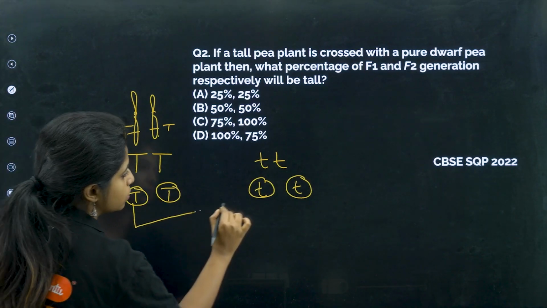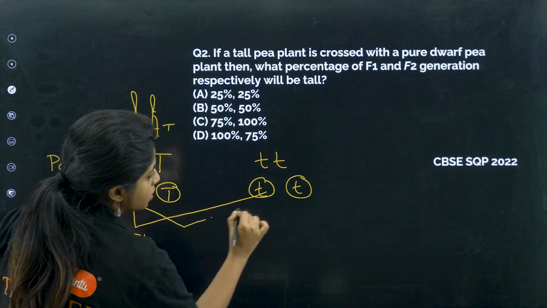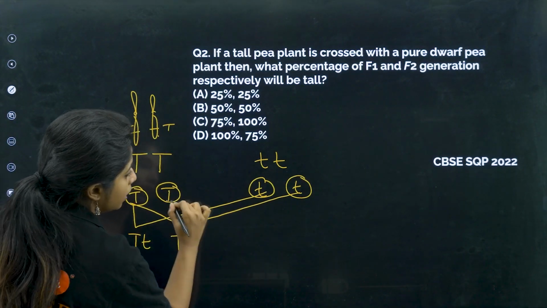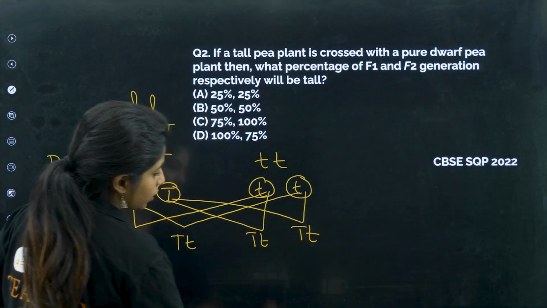For that, we have to fuse this with this. This gamete can fuse with this, you get capital T small t. You can fuse this with this, again you get capital T small t. This with this, capital T small t. This with this, capital T small t.